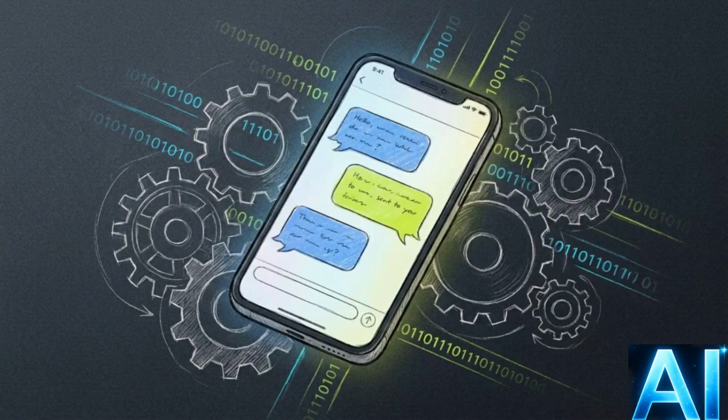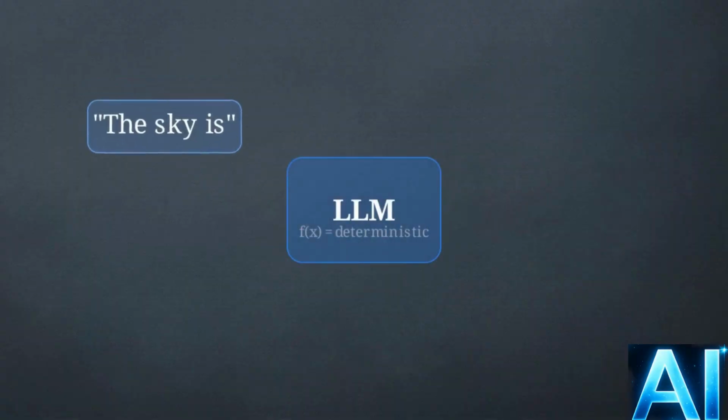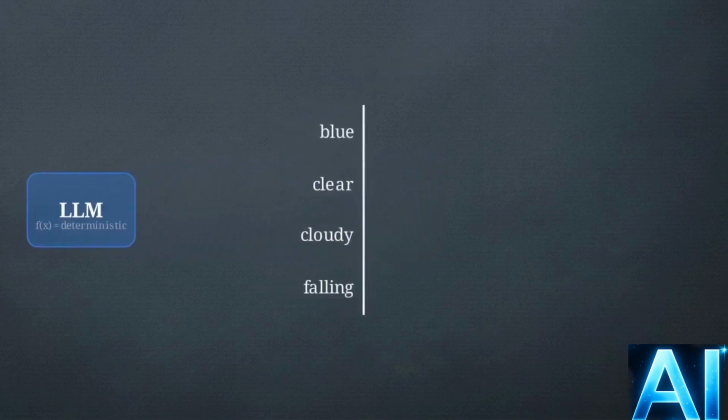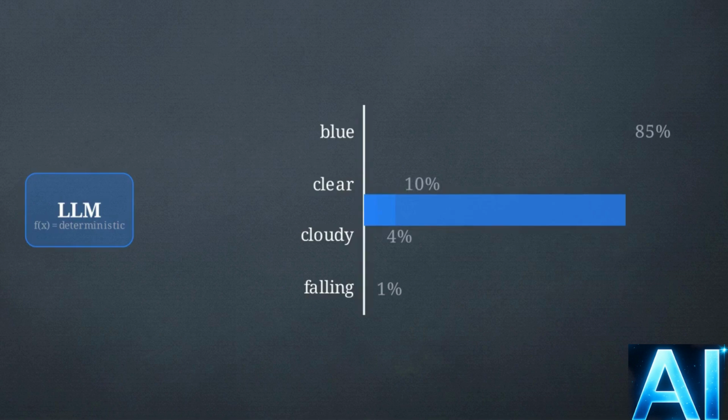When you interact with a chatbot, this exact process is happening behind the screen. This diagram illustrates what the machine is actually doing. A large language model is a deterministic mathematical function. It does not think of a single word with absolute certainty. Instead, it reads the input text and outputs a probability distribution, assigning a specific mathematical likelihood to every possible next word in its vocabulary.